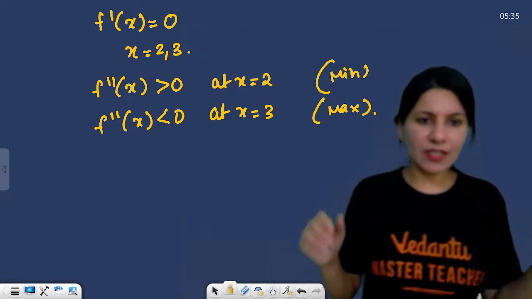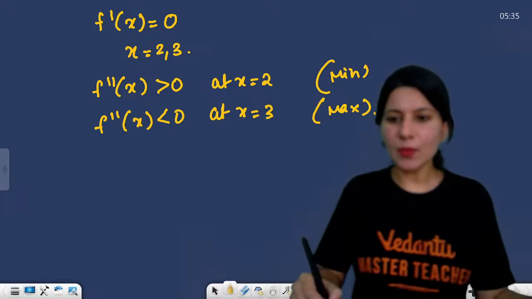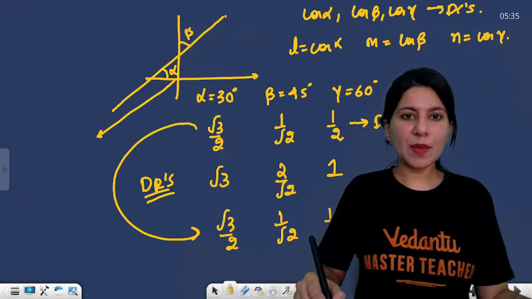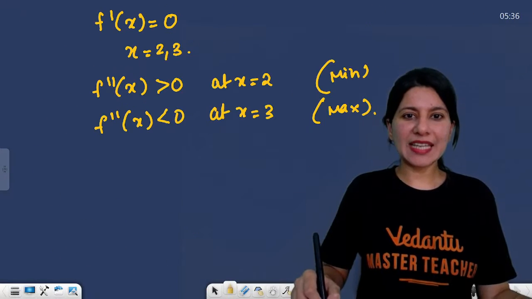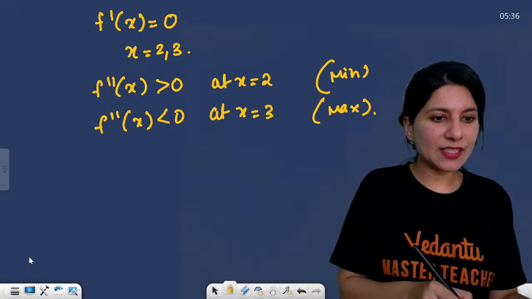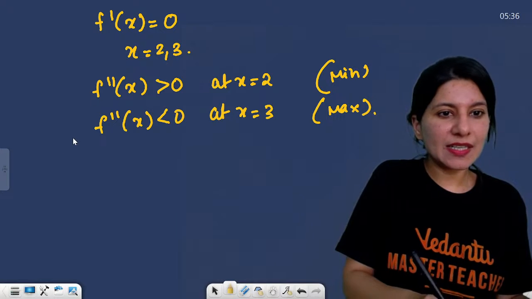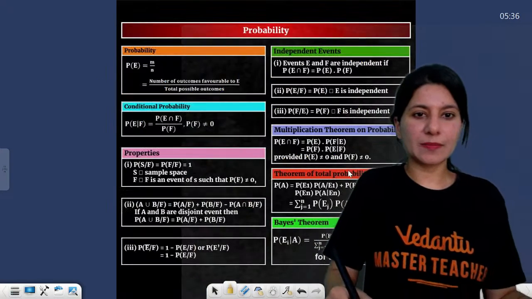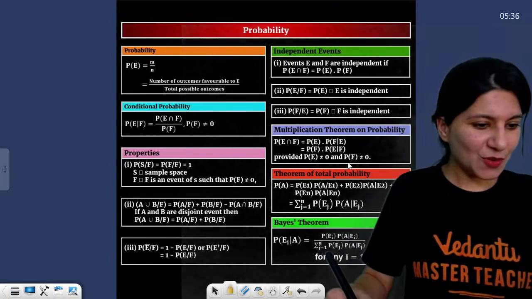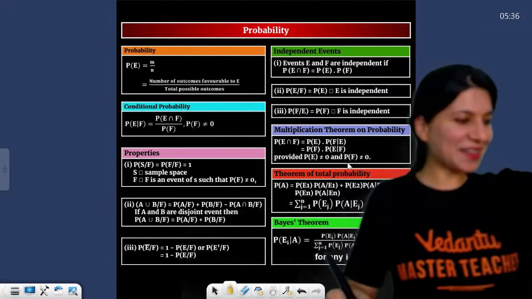Okay. All right. We didn't finish probability. We didn't do it. We didn't do probability. Okay. Yes. Oh, oops. Yes, let's do probability. Okay. Yes, this is your probability.